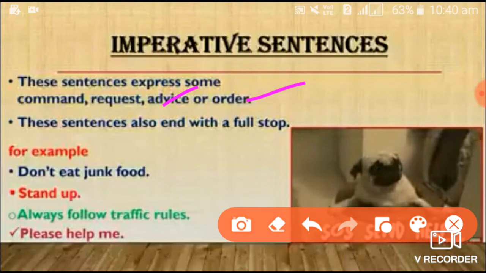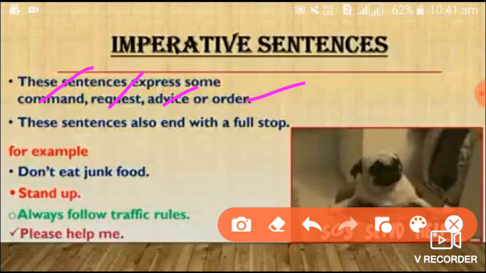Then you are feeling thirsty, and you will ask your friend, please give me some water. Yes. What is it? It's a request. Then you are a school pupil leader. He will give you commands in the prayer assembly. He will be telling you, stand at ease, attention, prayer, disperse. What are all these? These are all commands.